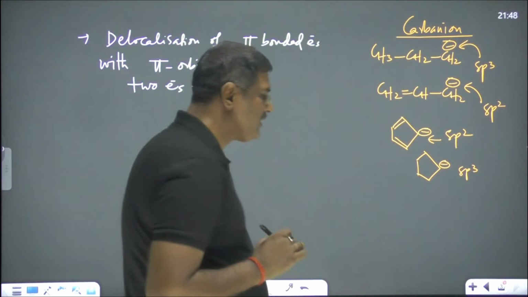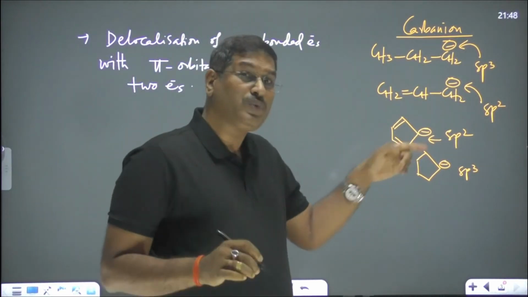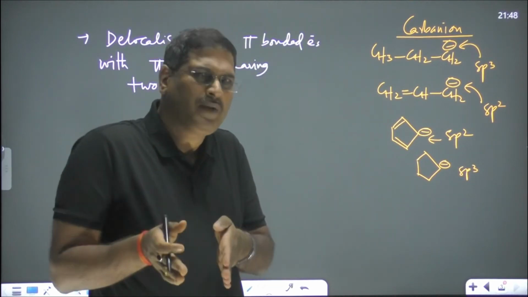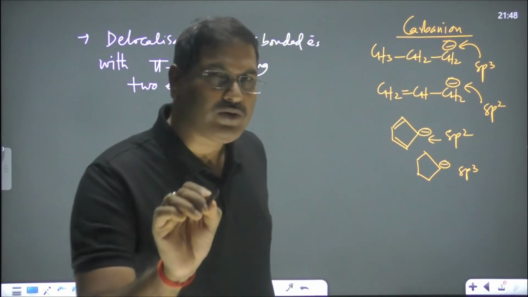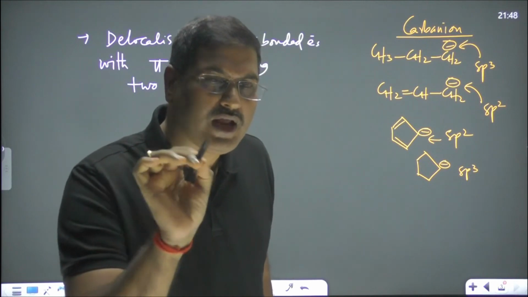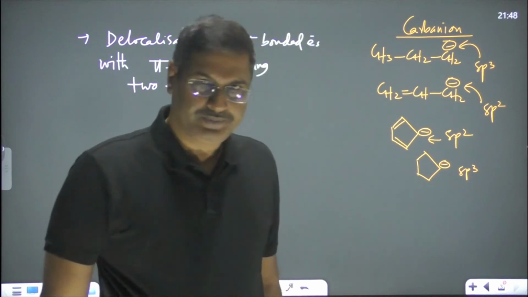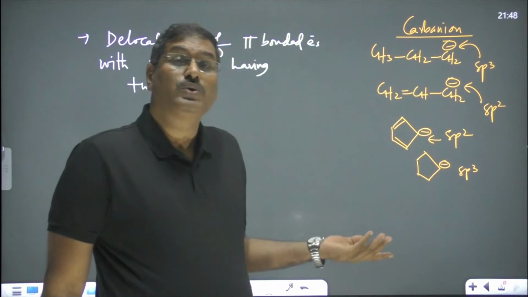On the adjacent place, there is sp2, so it prefers to keep this electron pair in unhybridized orbital, so this can move. Electrons present in hybridized orbital cannot move, cannot go for delocalization. So for delocalization, it prefers to do like this.